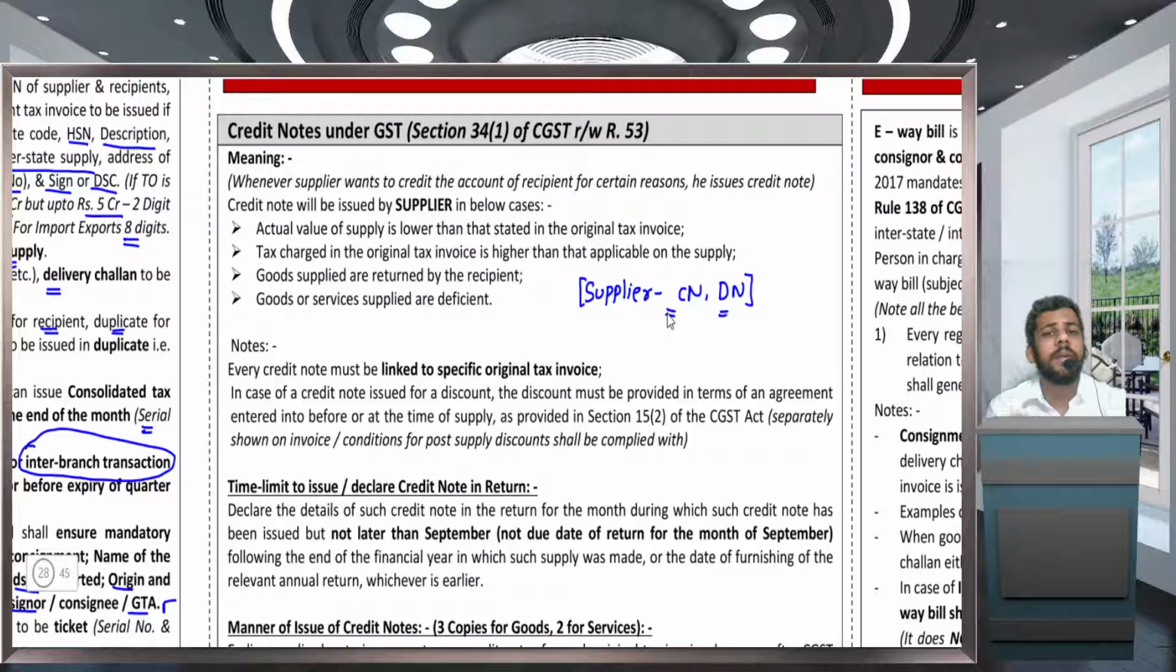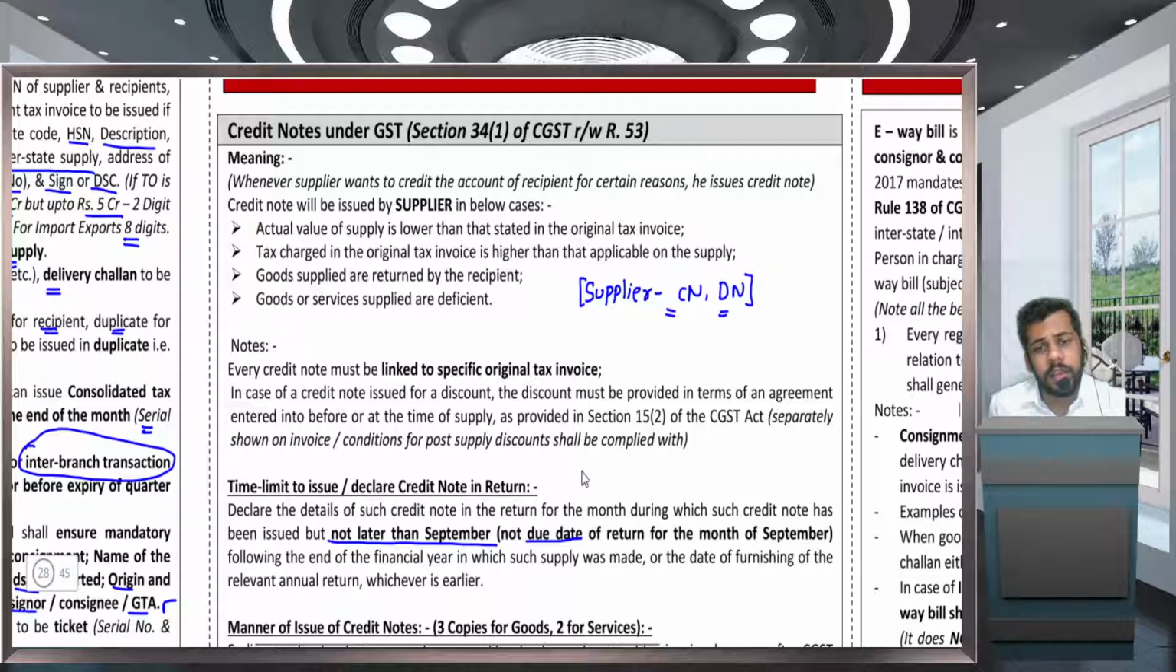So what is the time limit to issue? The time limit to issue a credit note is the end of the September month. So the credit note date should be earlier than 30th September, 30th September or earlier than 30th September. It cannot be up to 20th October. Please note down that it is not the due date. It is the September date.